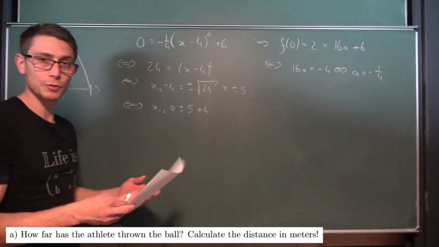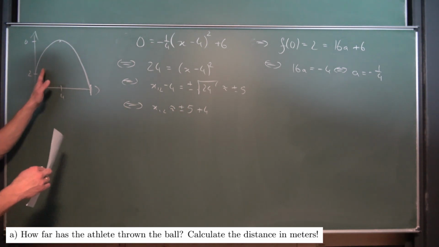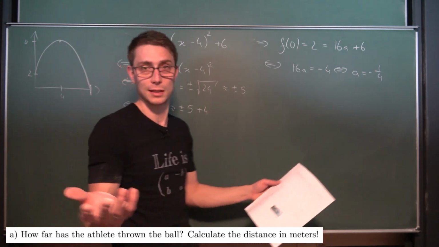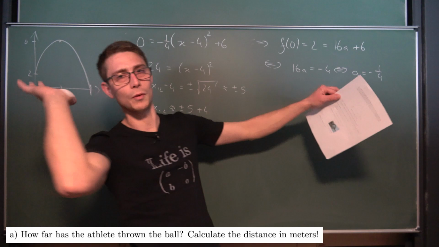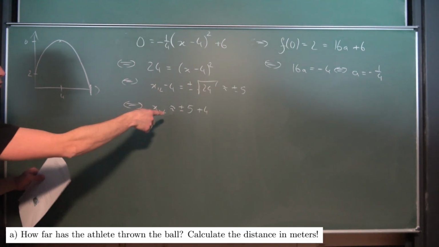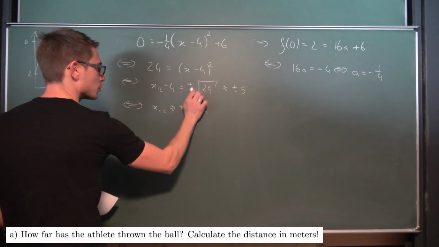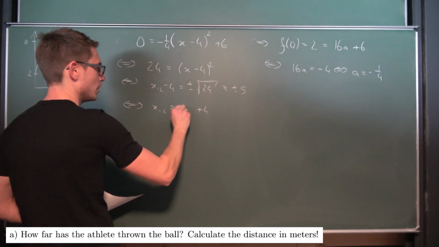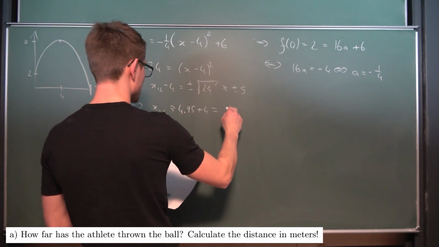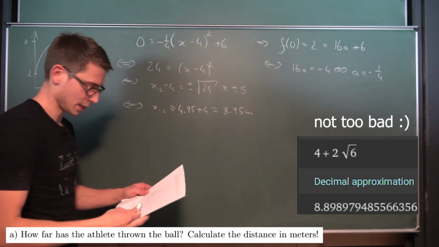It's something in the vicinity of probably 4.95. Only one of those solutions makes sense. The negative solution doesn't make any sense because he's not throwing the ball to the back. In certain contexts it could make sense if he tries to throw and it slips, but not here. He's throwing it to the front, so we need to take the positive branch. For a bit more viewer satisfaction, we say this is 4.95, something of the sort, so it lands at 8.95 meters roughly. I hope this checks out.